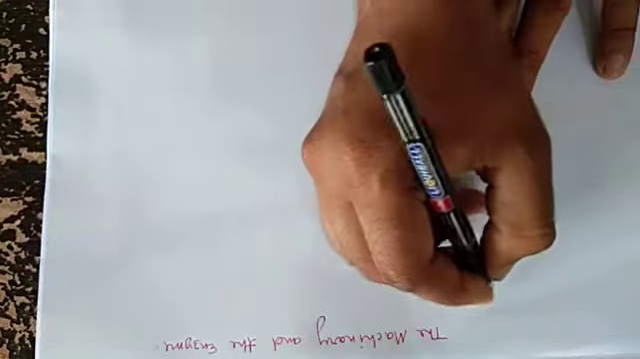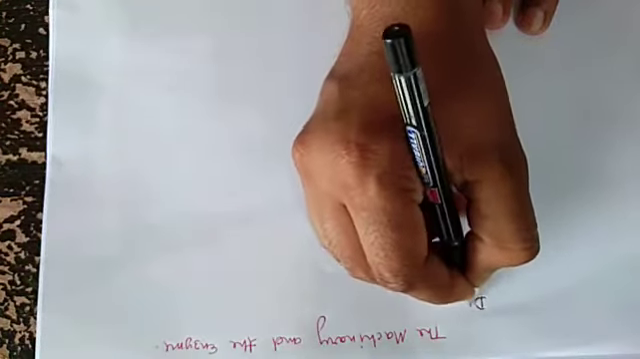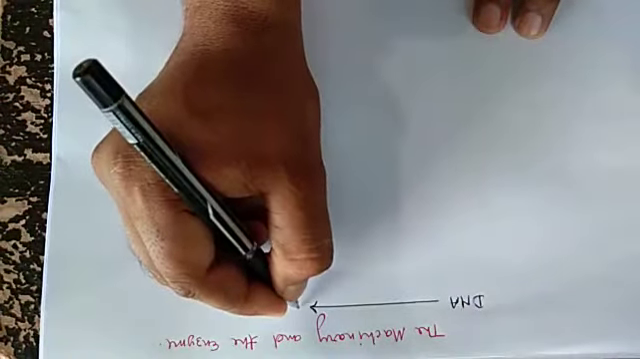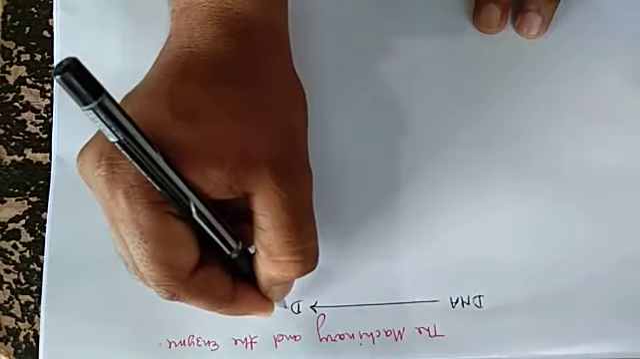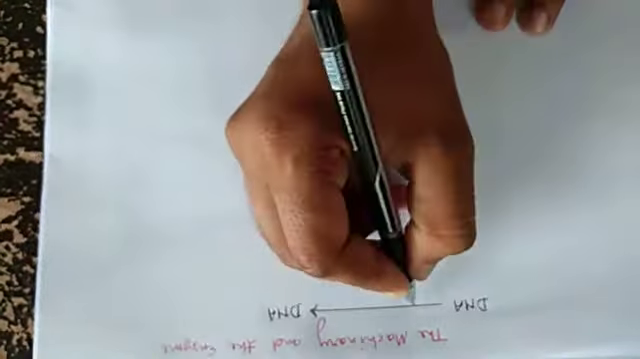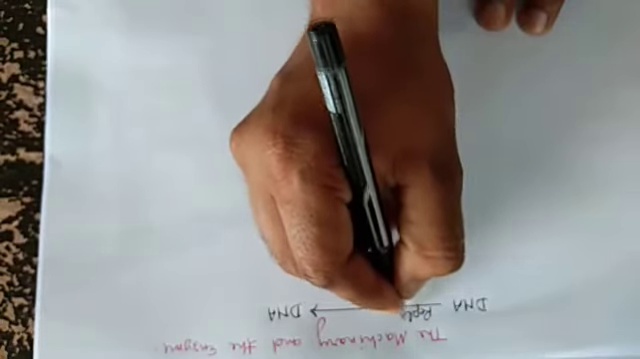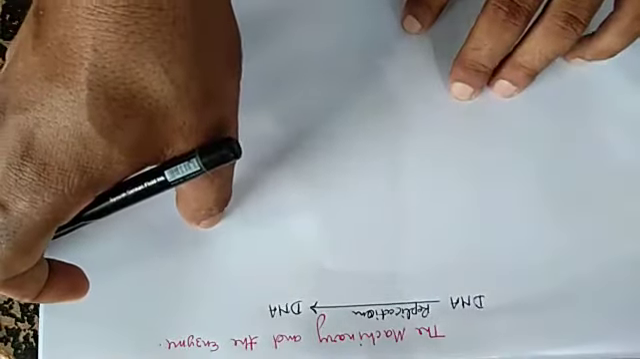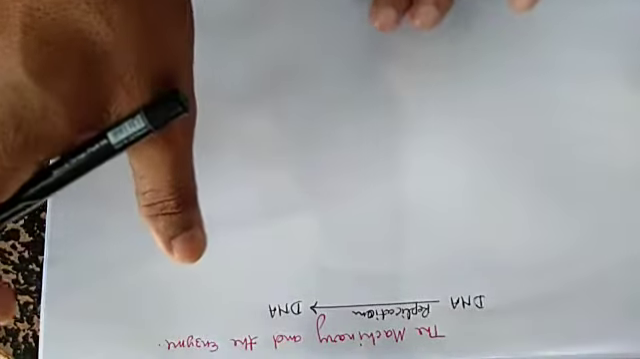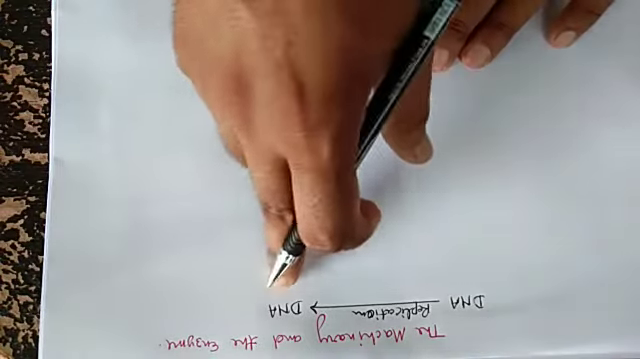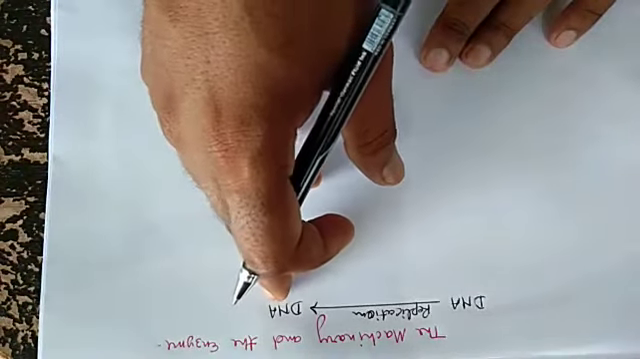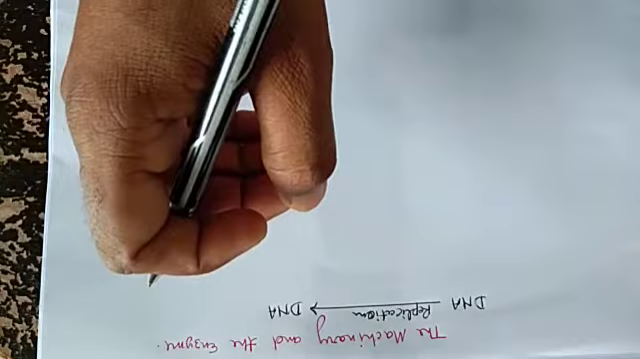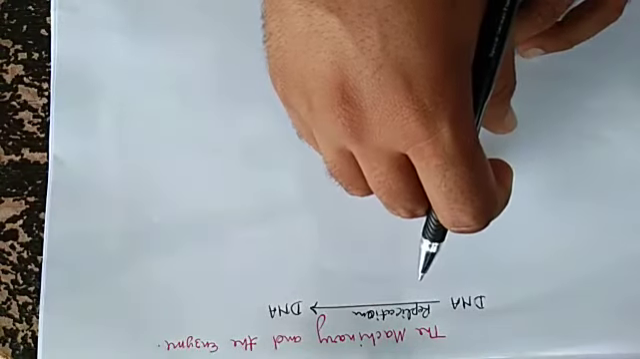You know replication? When the DNA is replicated or duplicated or copied, that's known as replication or duplication. When the DNA is duplicated, a copy is formed and two DNAs are formed. It's known as replication.